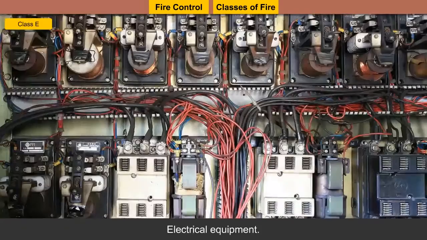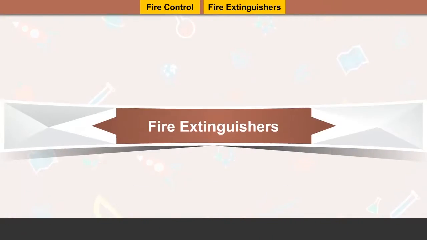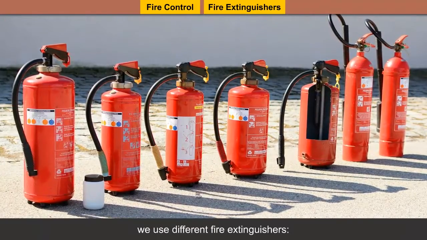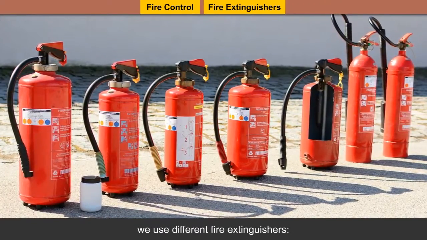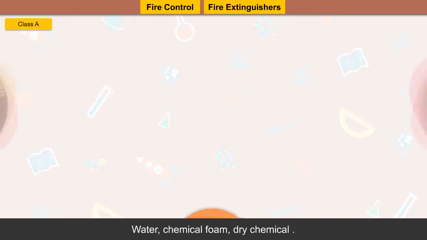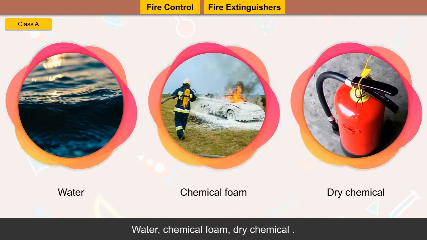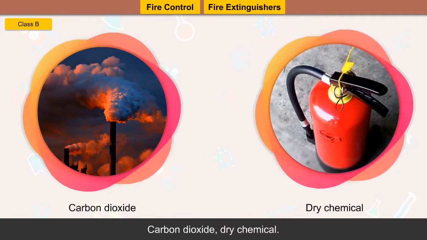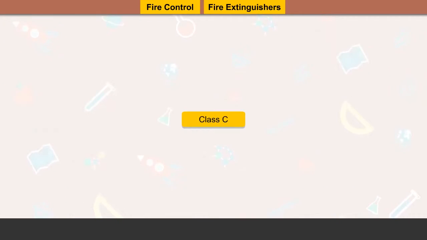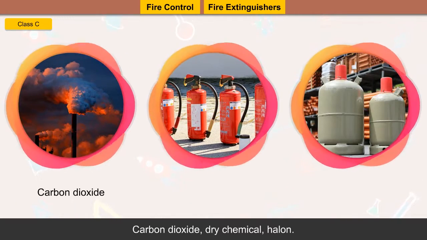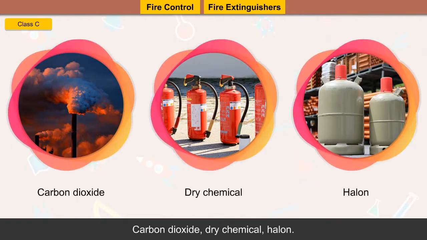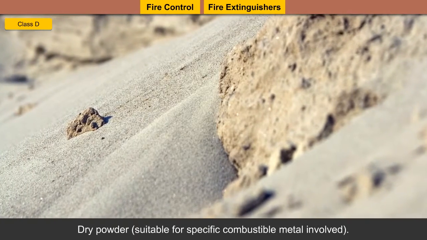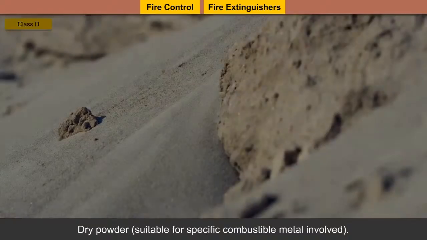Class E, electrical equipment. Fire extinguishers. Depending upon the class of fire, we use different fire extinguishers. Class A, water, chemical foam, dry chemical. Class B, carbon dioxide, dry chemical. Class C, carbon dioxide, dry chemical, halon. Class D, dry powder, suitable for specific combustible metal involved.